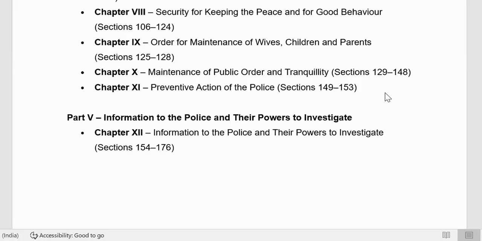So I opened the CrPC also. That is the reason it took some time for me, because I'm holding the BNSS book in my hand. Okay. Then information to police, you will get a compulsory question. The main reason information to police is important is that it starts from section 154, which is the FIR, the actual trial in criminal procedure. Arrest may go before, but the main procedure of trial starts from 154.